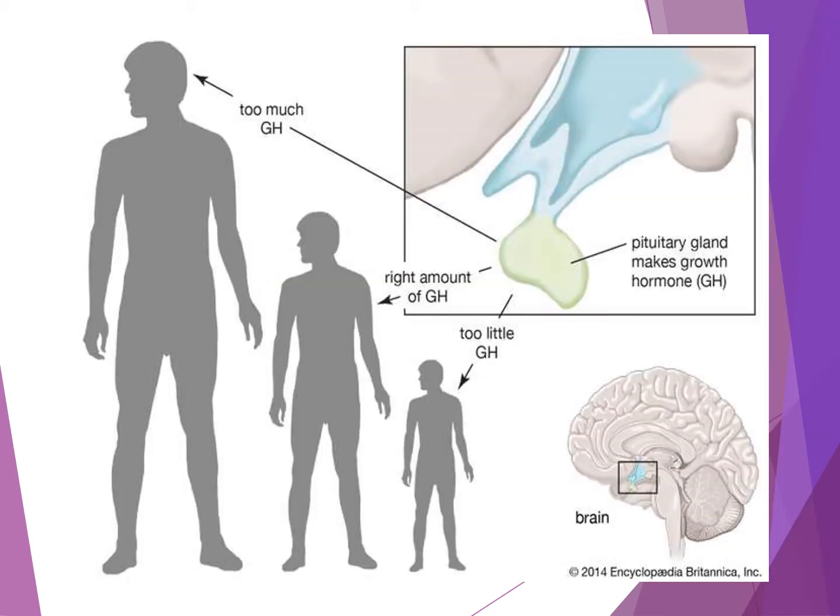Okay, what does this picture depict? It clearly depicts the importance of growth hormone in our body: the effects of the right amount of growth hormone, too little growth hormone and too much growth hormone.